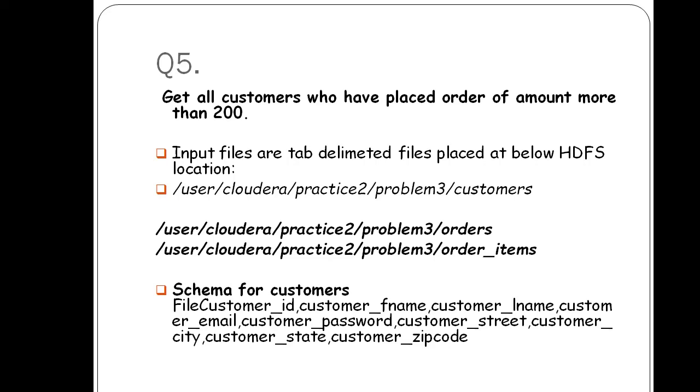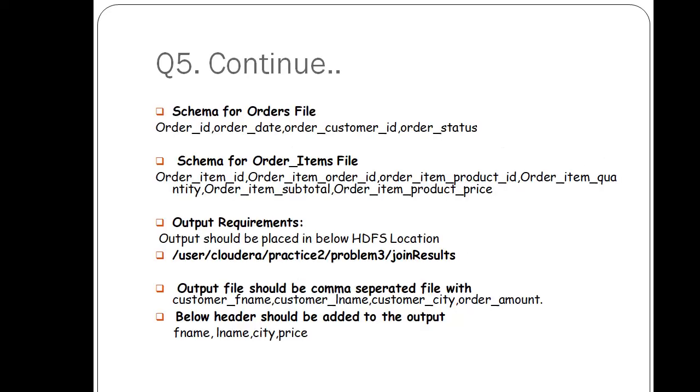The final result you have to write: on the resultant data frame, you have to call write, give option header true, and then save.